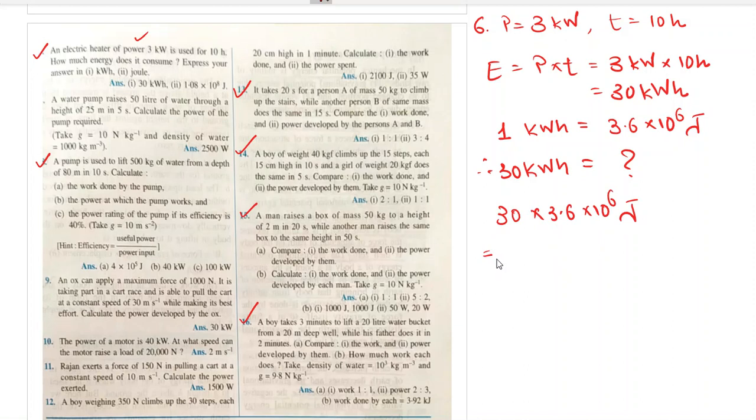Correct? So what is 36 threes? 36 threes is 108. So 108 into 10 raised to 6 joule, or you can say 1.08 into 10 raised to 8 joules, right? 1.08 into 10 raised to 8 joules. It's perfect, absolutely perfect, both the answers. Understood? Okay, let's do the next question.